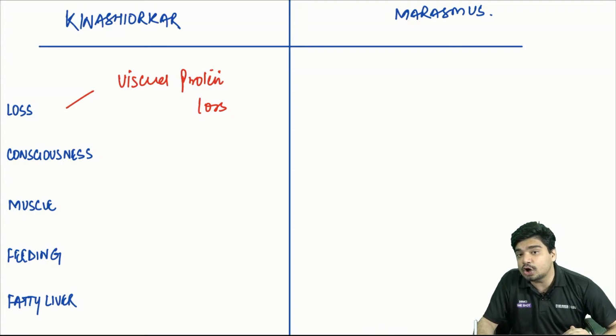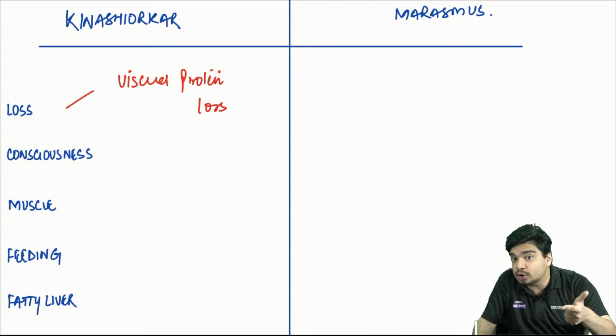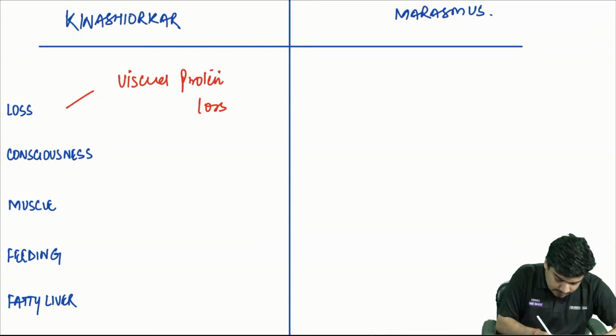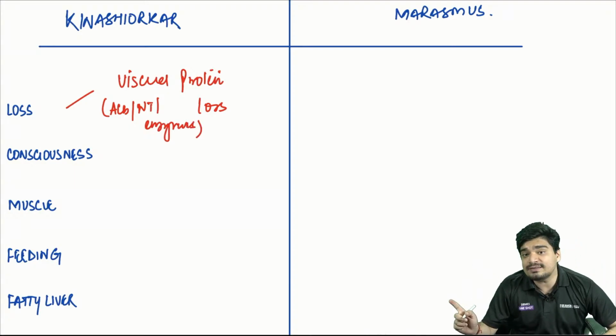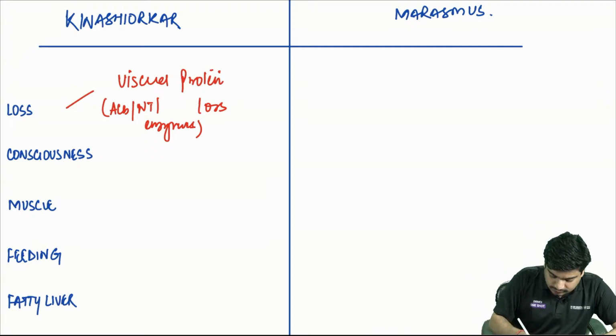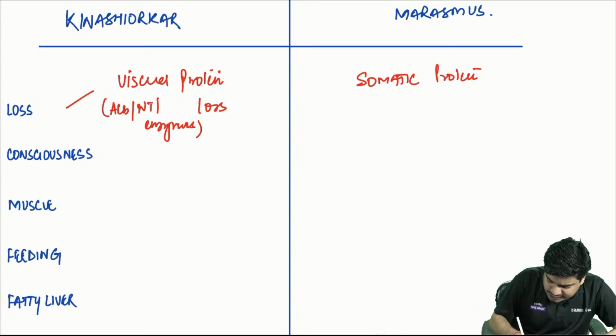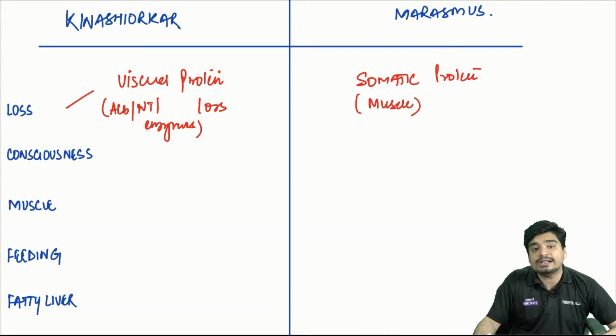Visceral protein is your albumin, neurotransmitters, enzymes, which are lost. While in marasmus, there is somatic protein loss, that is your muscle protein loss.